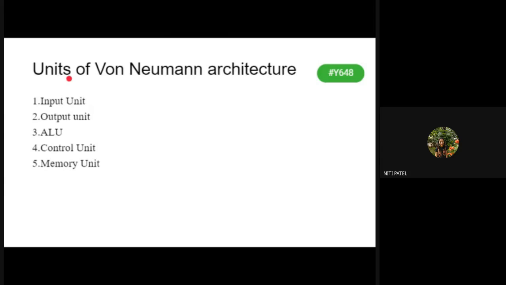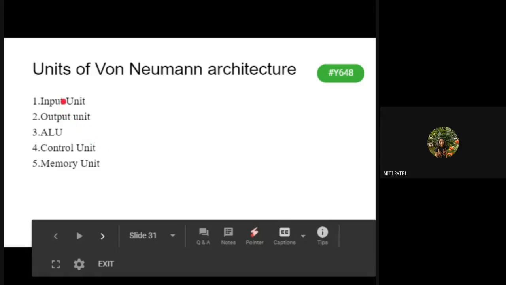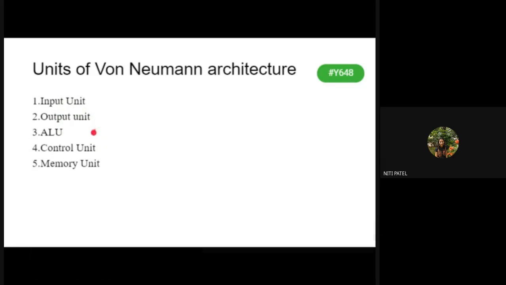It is a person who developed this architecture. The name of that person was John von Neumann. Therefore, the architecture name is also von Neumann. What are the parts of this architecture? We have hardware, software, and user. Hardware is divided into input unit, output unit, ALU, control unit, and memory unit. We have seen the software part, which has system software and application software. We know who the users are. We'll be seeing the hardware in detail now, out of which we know what is input, output, ALU, control, and memory unit. But we'll specifically see the individual terms inside each of them.